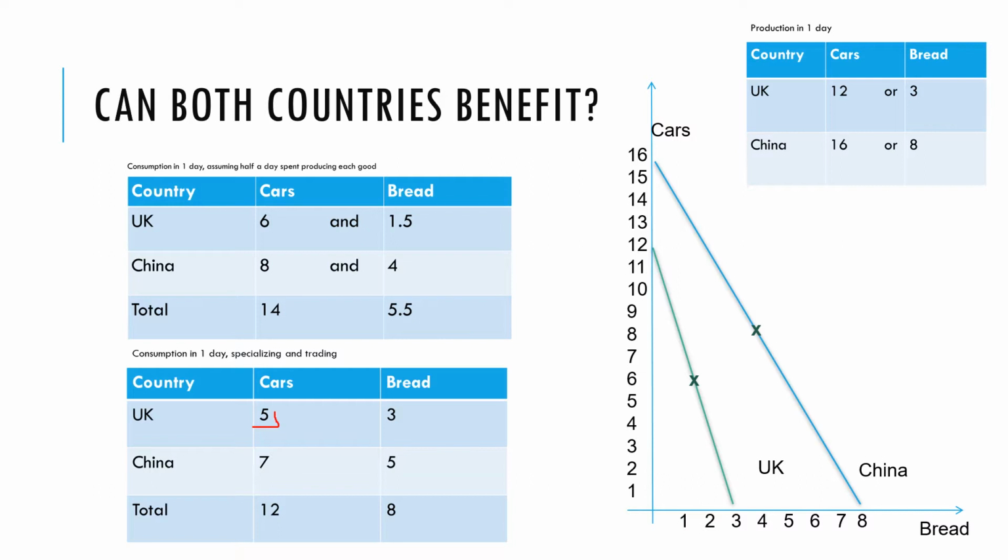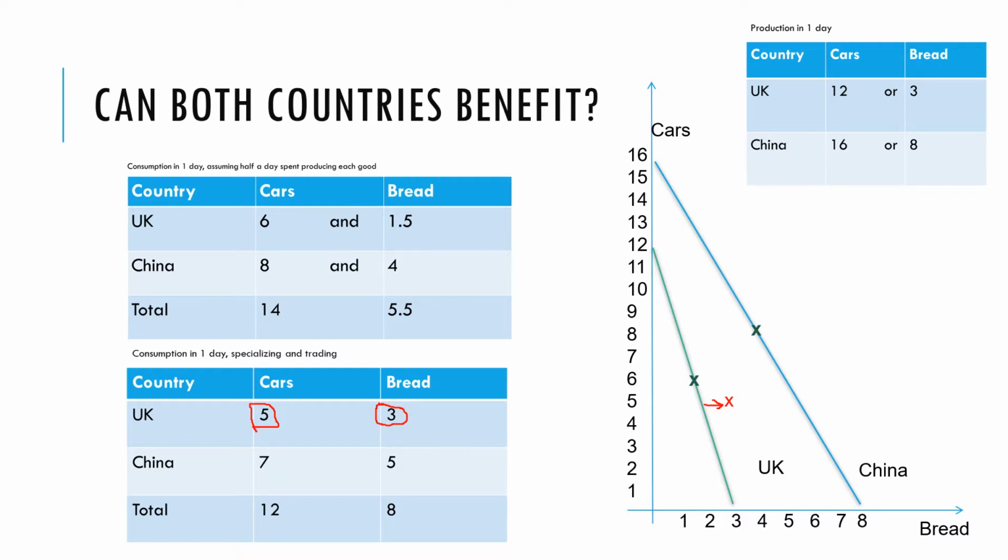So first of all, let's have a look at the UK. The UK has 5 cars and 3 loaves of bread. So that would put the UK here. So we can see it's outside its PPF. So by specializing and trading, the UK is doing better.